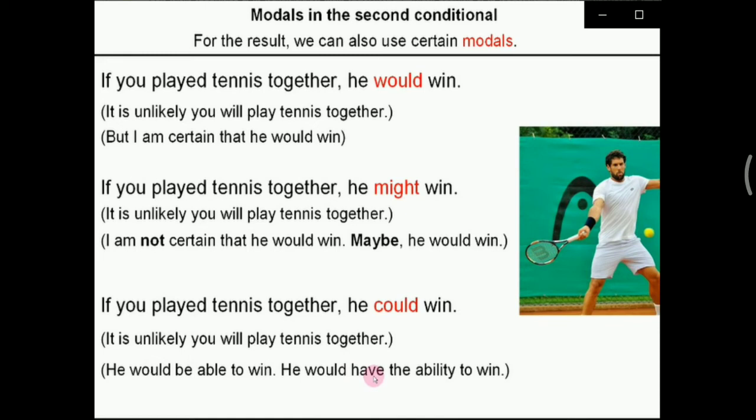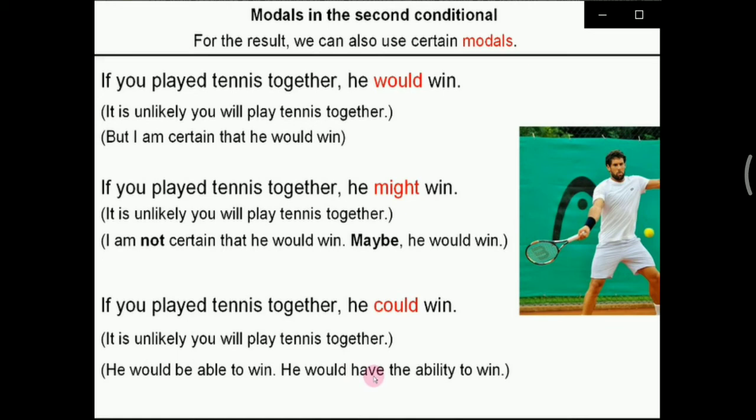He is a professional tennis player. And then the second example, if you played tennis together, he might win. Jika kamu bermain tenis bersama, dia mungkin menang. So, it is unlikely you will play tennis together. Tidak mungkin bermain tenis bersama. But I'm not certain that he would win. Tetapi dalam kalimat ini, saya tidak yakin dia akan menang. Maybe he would win. Mungkin dia akan menang. He might win means that maybe he would win.